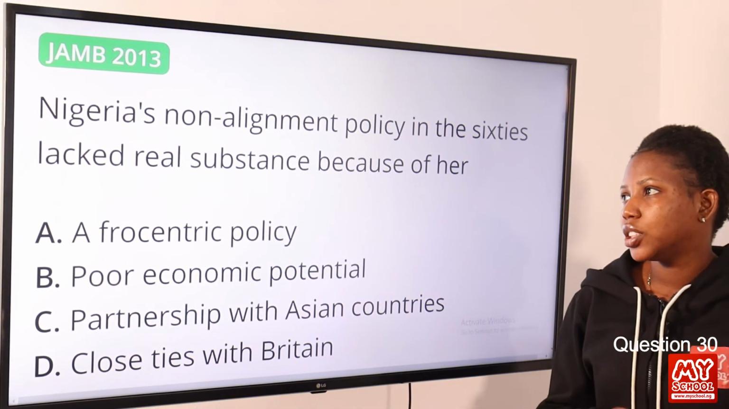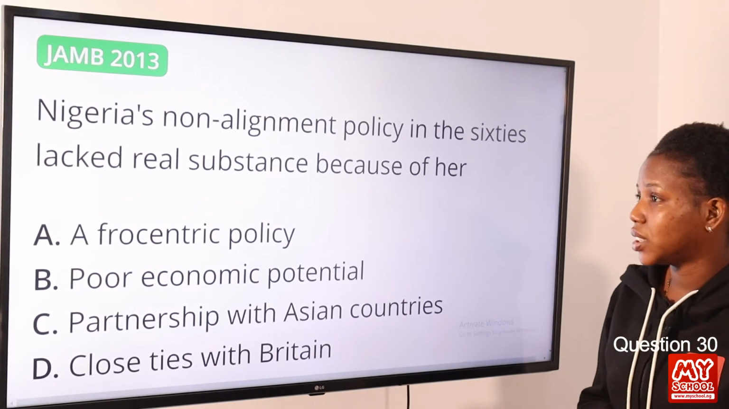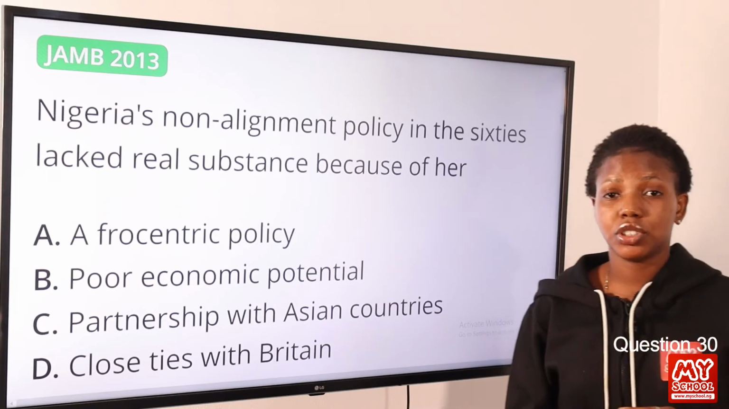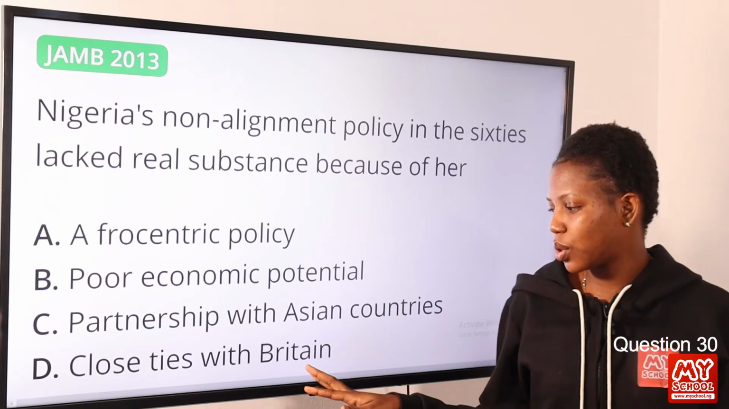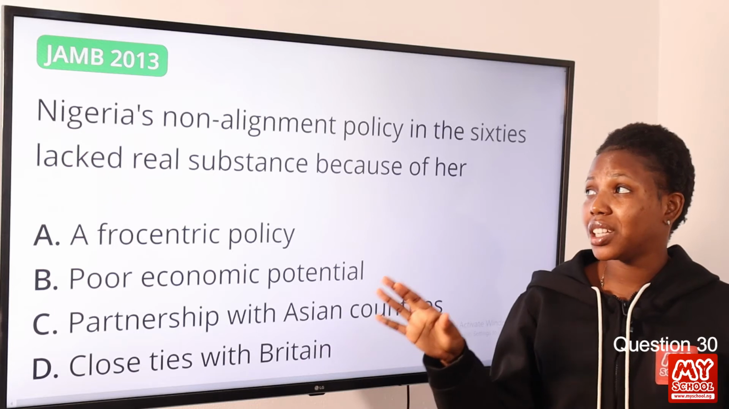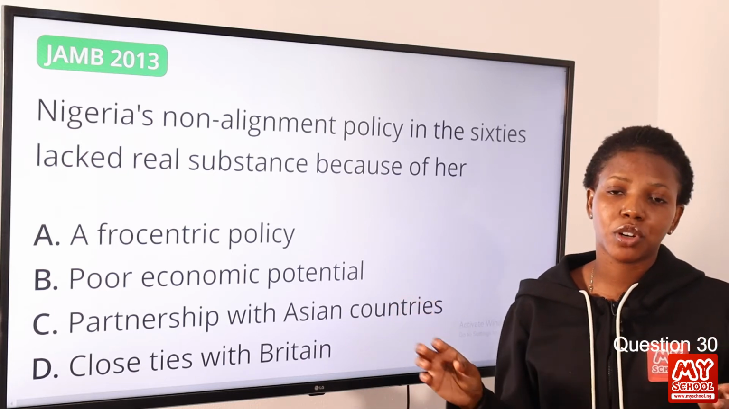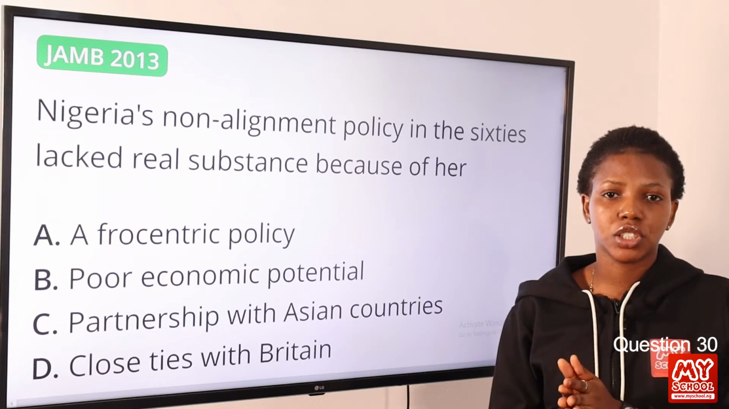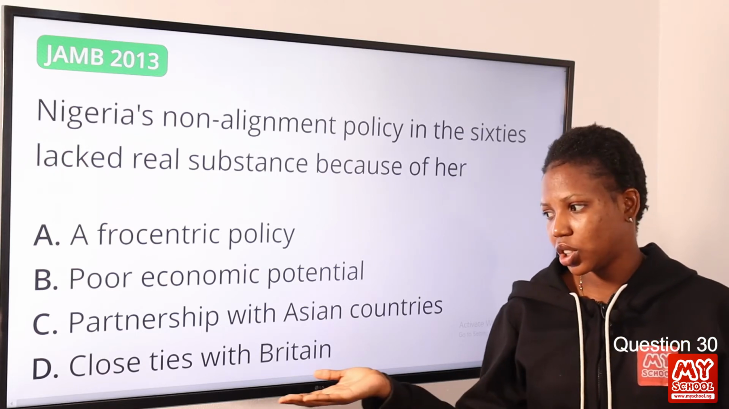Question 30. Nigeria's non-alignment policy in the 60s lacked real substance because of... The answer to this question is option D, close ties with Britain. So Nigeria's non-alignment policy failed because it refused to remain neutral because it had a close relationship with Britain. So option D is the correct answer to this question.